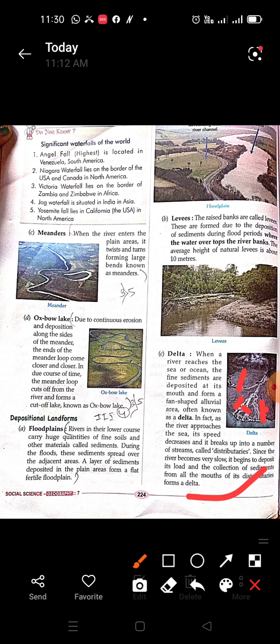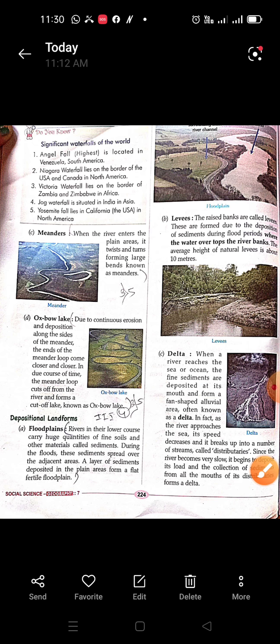So all these mouths form the deltas because the sediments which are carried by the river begin to deposit their loads. And these sediments and loads are known as deltas. So these are some of the landforms which are created by the river.